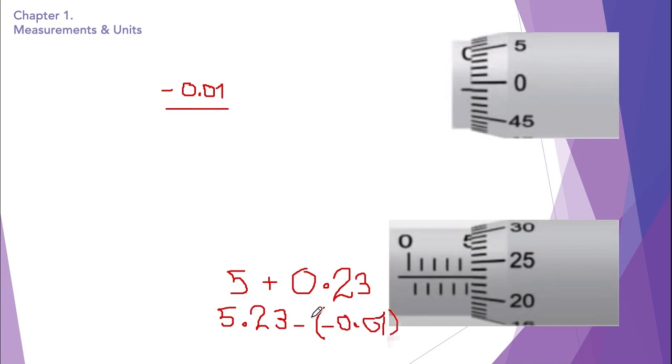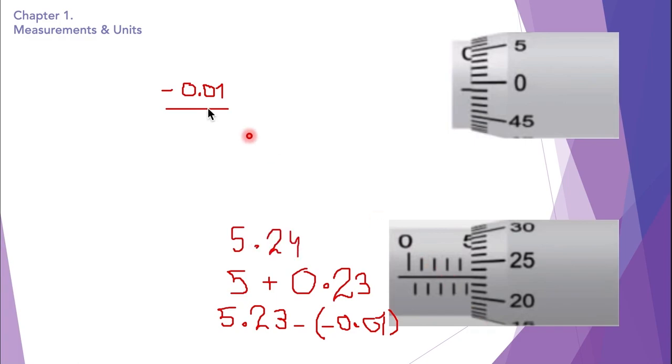Always remember to put brackets because if we are minusing it, we will put two minus signs. So we have to put a bracket in between in order to make this a separate value. So when we do this, the minus basically becomes plus. So the reading is higher. So don't confuse this because in maths, minus minus is equal to plus. And the answer is 5.24. So the correct reading is 5.24.